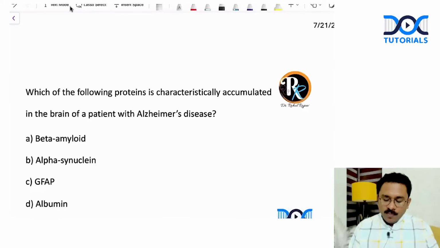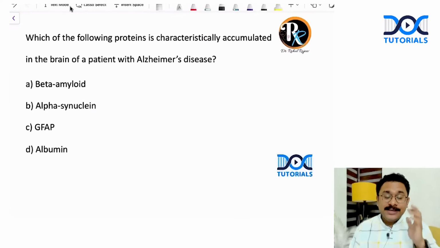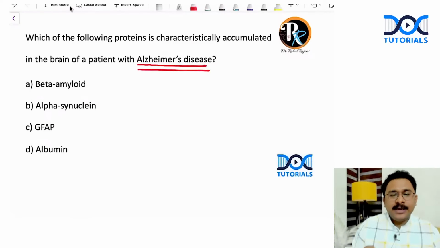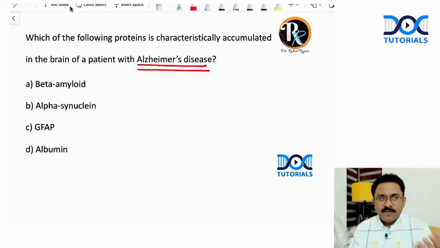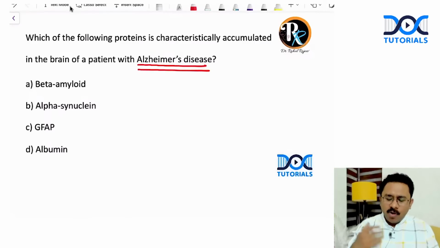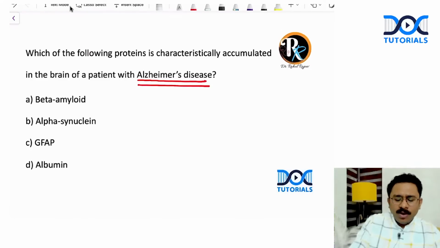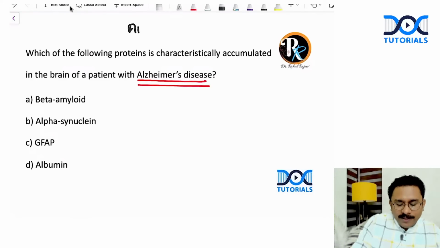Okay. Now, which of the following proteins is characteristically accumulated in the brain of a patient with Alzheimer's disease? All of you know that Alzheimer's disease is a neurodegenerative disease, and in neurodegenerative diseases, you can have abnormal accumulation of proteins. Always remember, in such neurodegenerative diseases, what are the common proteins that may be accumulating? One is amyloid. Then you can have tau protein. Then you can have synuclein, alpha synuclein.